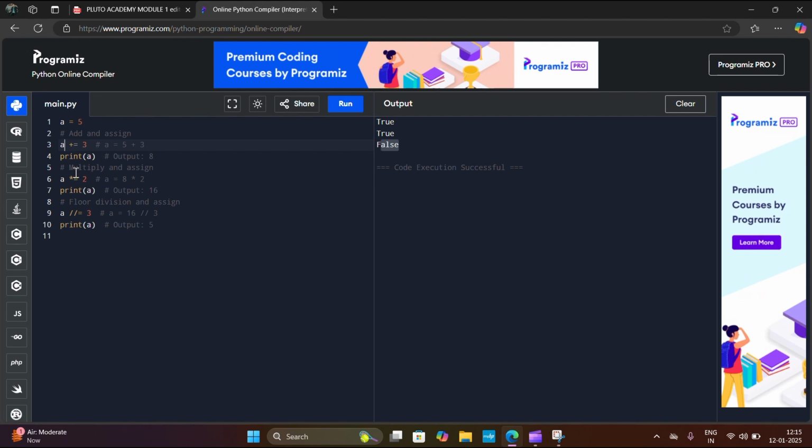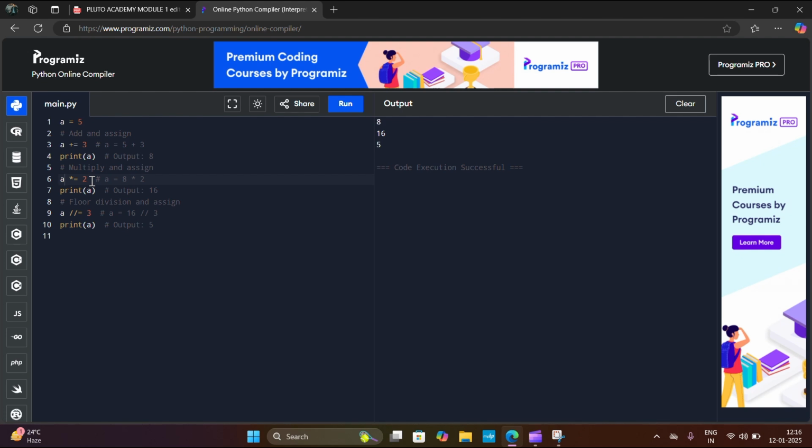And then this is multiply and assign. First of all, we run this program and we will get the result 8, 16, 5. First of all, a is 5 and then we are adding a plus equals to 3. So the output will be 8. 5 plus 3, 8. A equals to 8, so we are printing a. The output is 8.